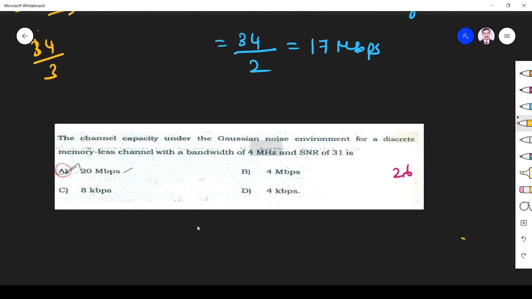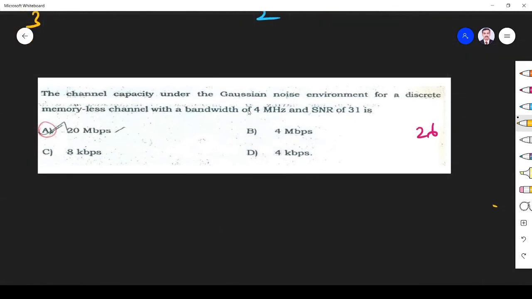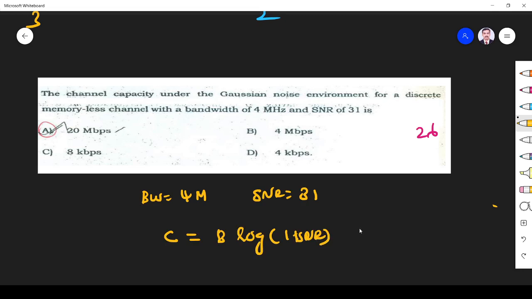Next question. The channel capacity under the Gaussian environment for a discrete memoryless channel with bandwidth 4 MHz, SNR is 31. What is the channel capacity? We know the channel capacity theorem is B log of 1 plus SNR. Already they asked me this question. B is bandwidth 4 megahertz. Log is base 2, right?